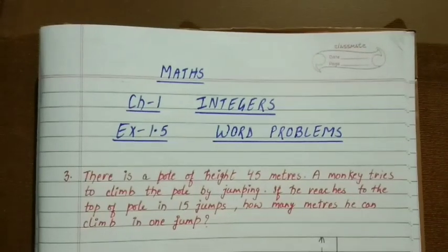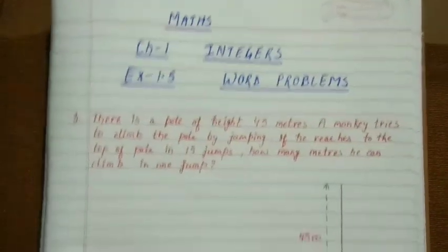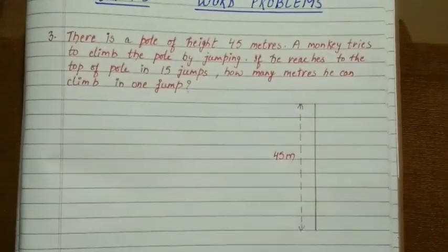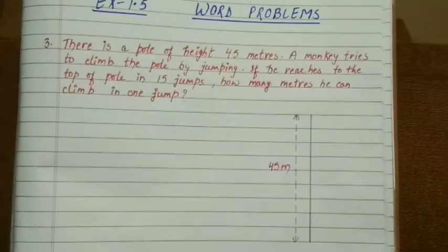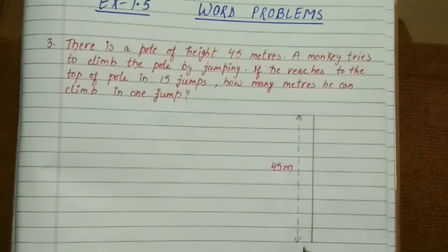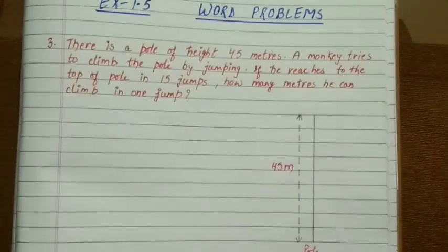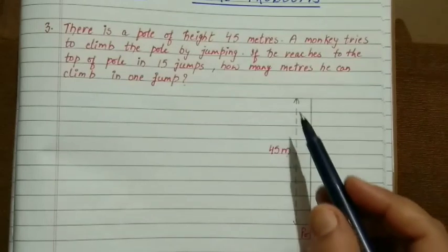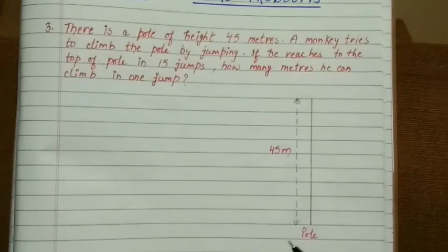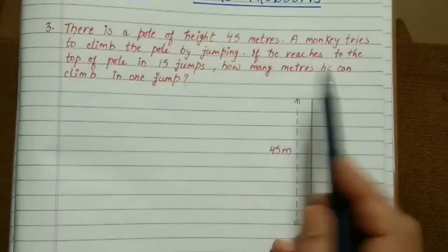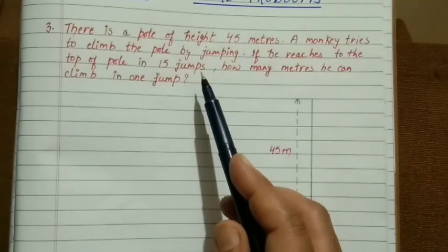So to clear this question, I have drawn one diagram, children. Yeah. So imagine this is a pole. This is a pole of height 45 meters as it was given. Now they are saying the monkey reaches the top of the pole in 15 jumps.